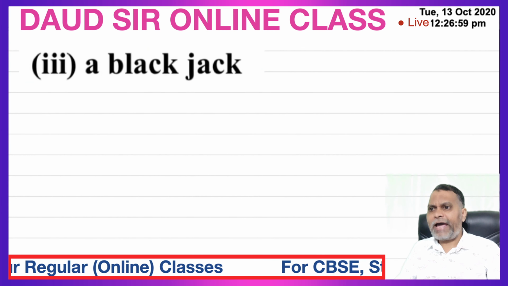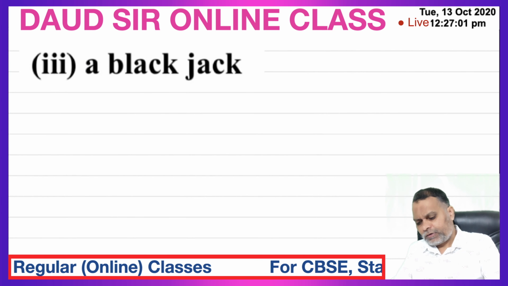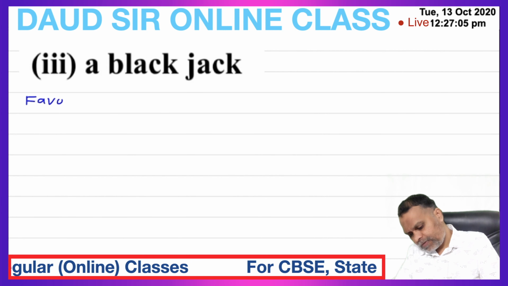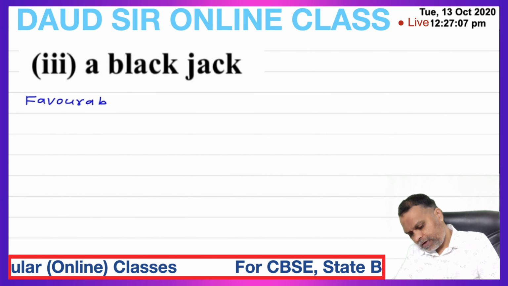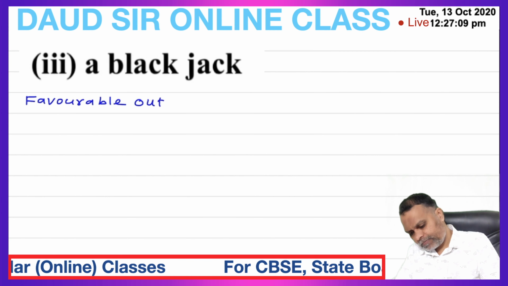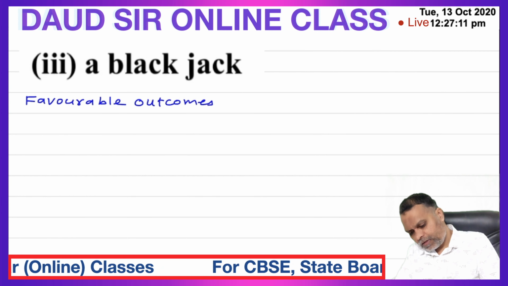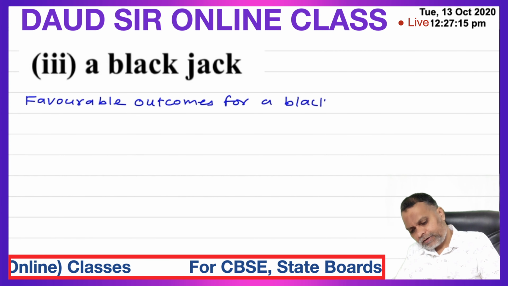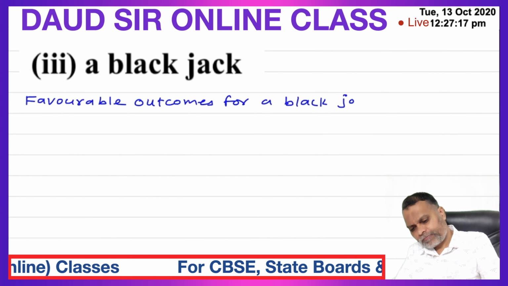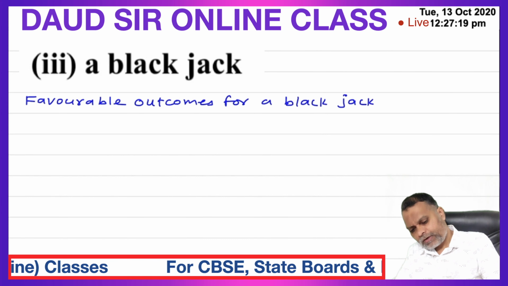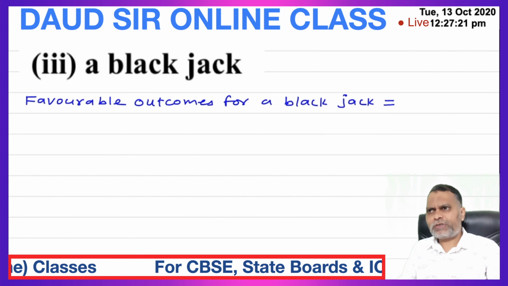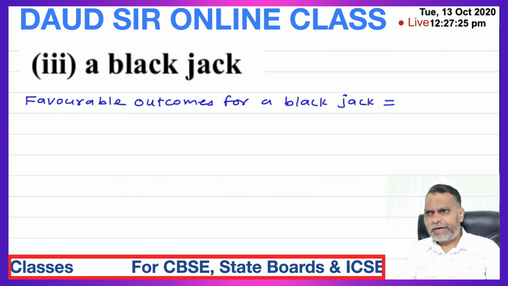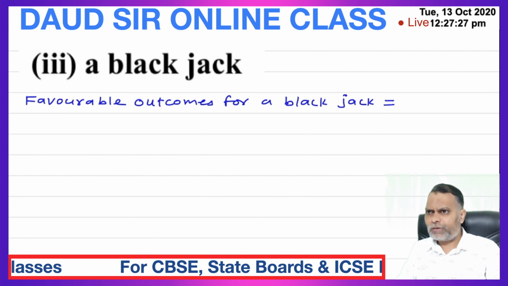Third part, a black jack. So favorable outcomes for a black jack. There are 4 jacks. Out of 4, 2 are black and 2 are red. So red jack cards are already removed.